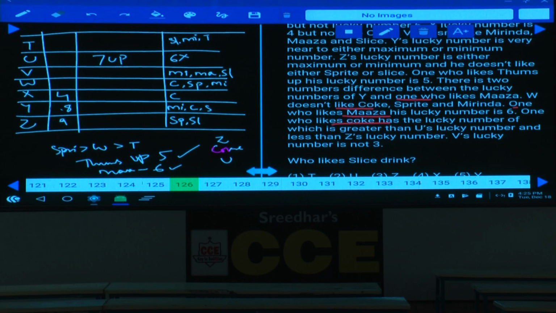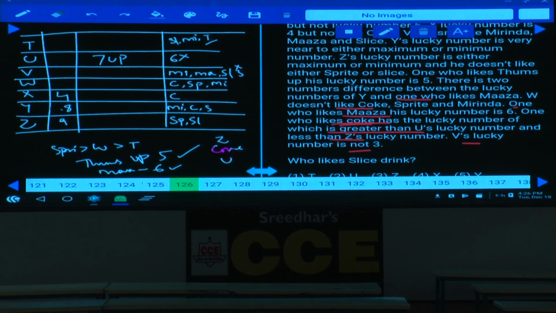If 4, 8 and 9 were done, now Thumbs Up is 5. Tell me where could this Thumbs Up be? Thumbs Up must be either W, V or T. Out of these, T is not Thumbs Up, that is clearly given, isn't it? As T is not Thumbs Up, it is V and W. V's lucky number is not 3. As V's lucky number is not 3, now we need to find out the lucky numbers here.